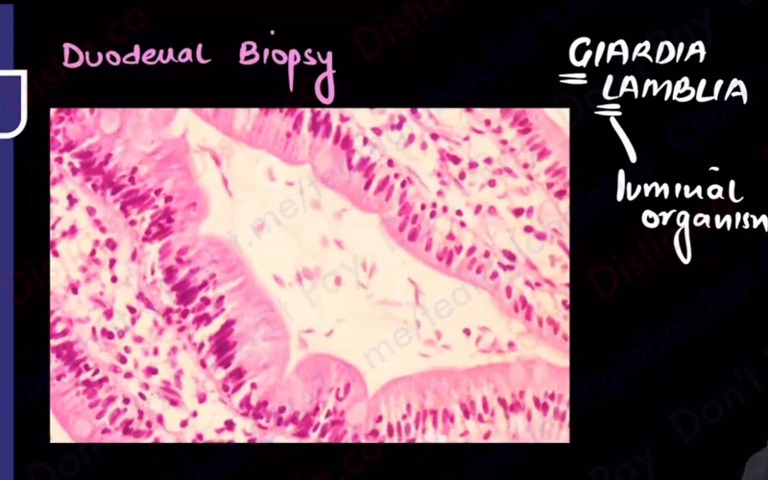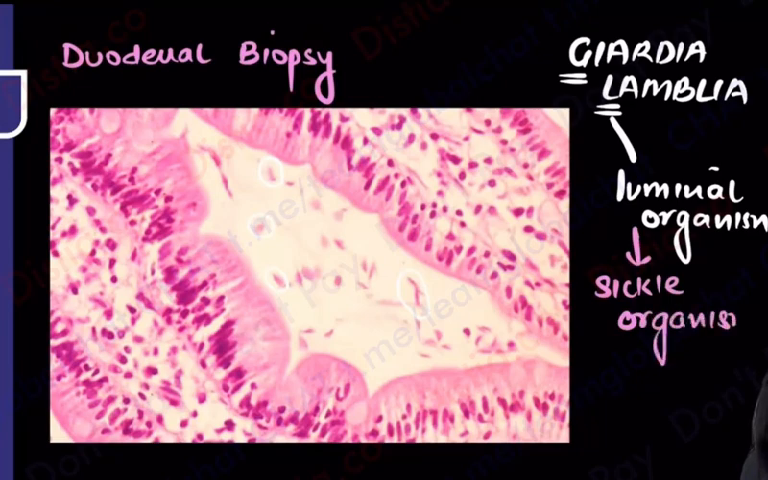You'll say, ma'am, hang on. Right now you said the organism was supposed to look like a pear or that tennis racket, but now it's not. Because if I show you a tennis racket like this, it will look like a tennis racket. But if I turn the tennis racket like this, it will look like a sickle. So what do you see? You see sickle-shaped organisms that are present in the lumen.